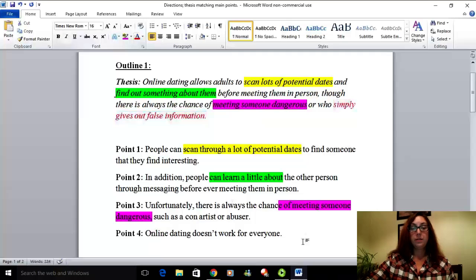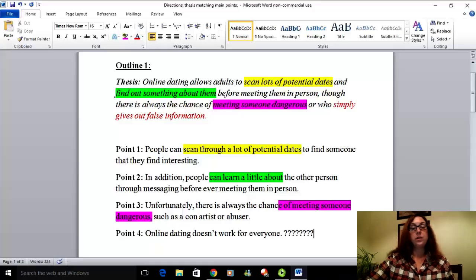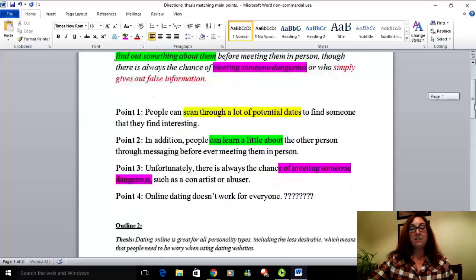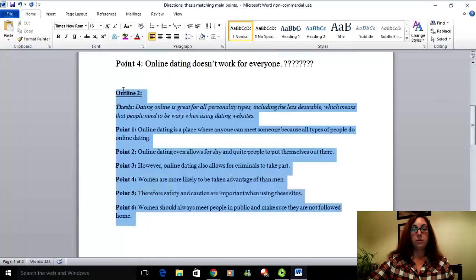This down here, it does not match, right? So put lots of question marks there. That is not addressed in the thesis. So that last point is not in focus. It does not cover the last idea that this person meant to talk about. So again, point number 4, not in focus. All right, let's take a look at the next one. Go ahead and try and make this one just a little bit bigger real quick.